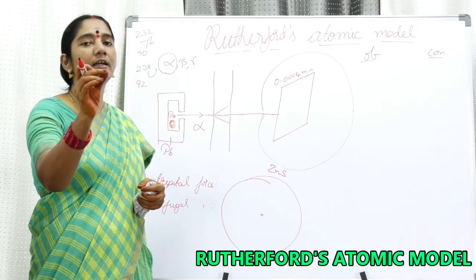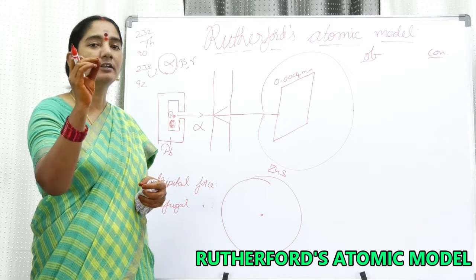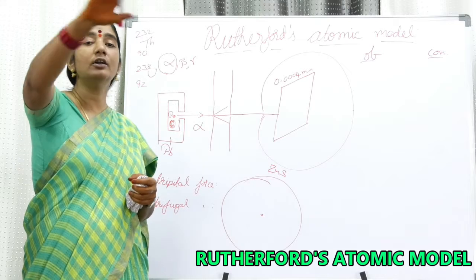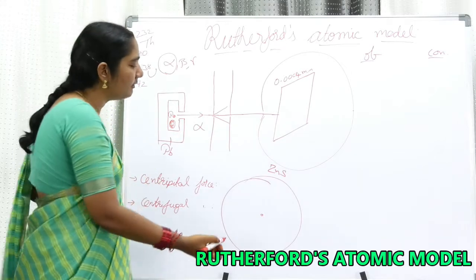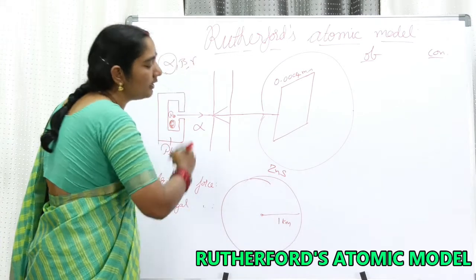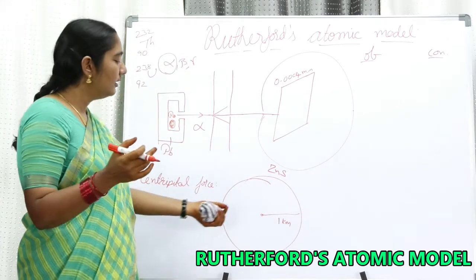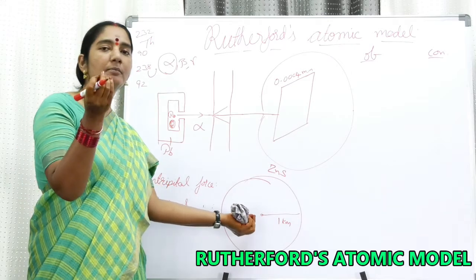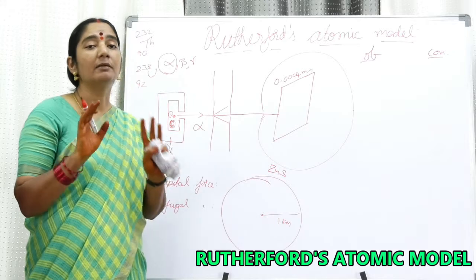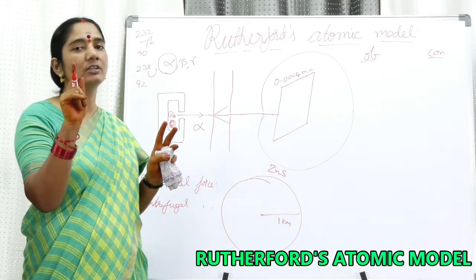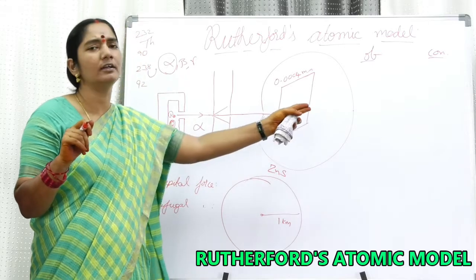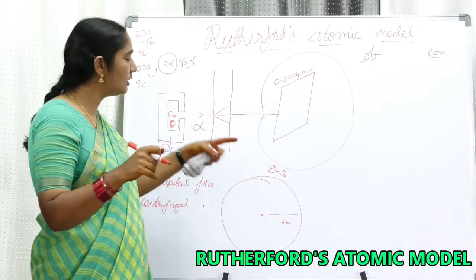So small is the nucleus. Till now we didn't discuss the nucleus. So hollow is the atom. My dear friends, if we take this big ball of 1 kilometer radius, the size of the small marble is the size of the nucleus. The rest everything is empty. The atom is mostly hollow. This is the first conclusion. So the observation that maximum particles go undeviated indicates that it is mostly hollow.